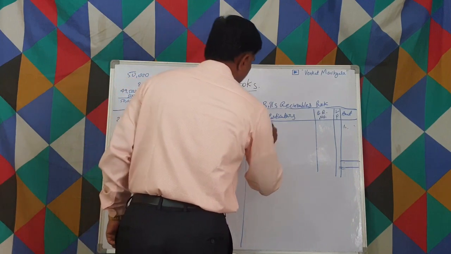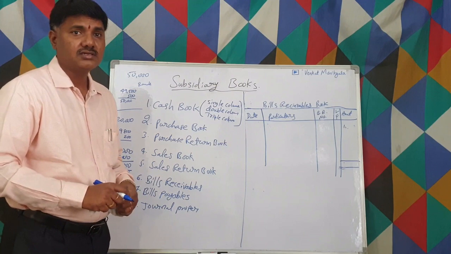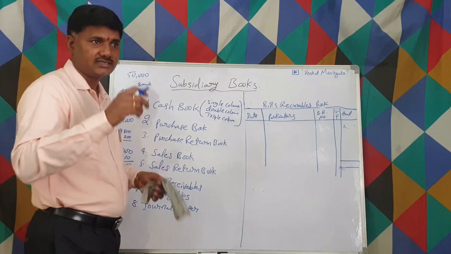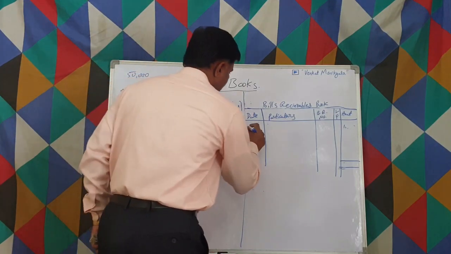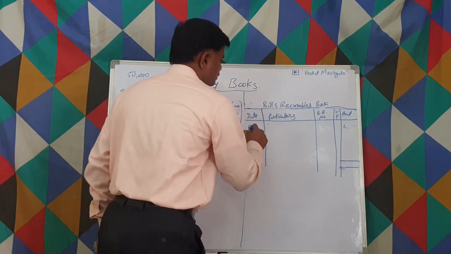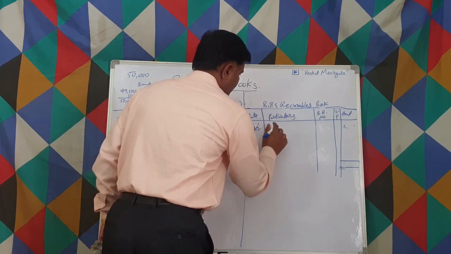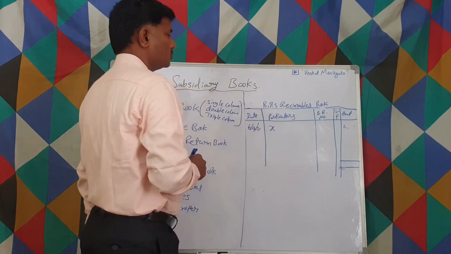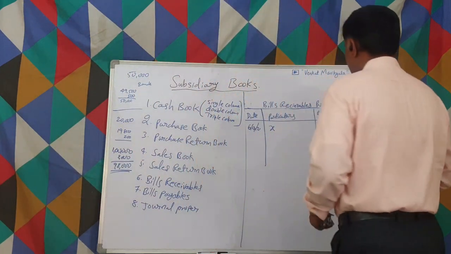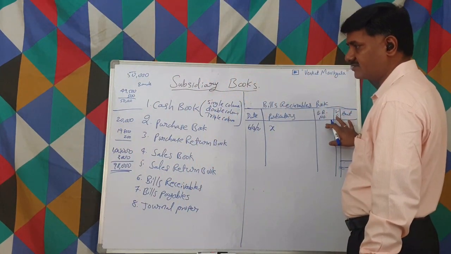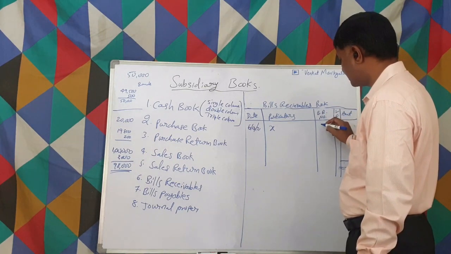So let us suppose bills receivable. Who gives the bills receivable for us? Debtors will give, right? So debtors, suppose instead of giving cash, they will give this one. So let us suppose on 6th April we sold the goods. Let us say to X we sold the goods, right? So instead of giving the cash, they are giving this. So what does the bills receivable number become? In this case it